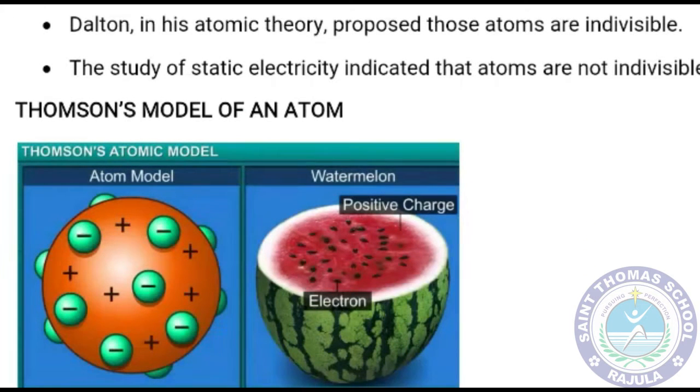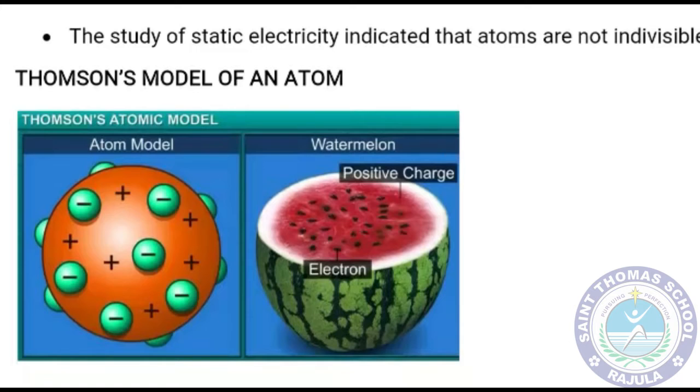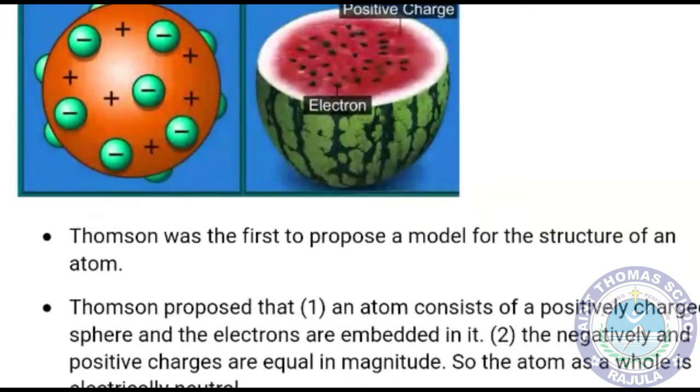Now, one of our scientists named Thomson, he gave a model of atom. According to Thomson's atomic model, he compared the atom with the structure of a watermelon. How, in a watermelon, inside there is a red part, and in that black seeds are embedded. So he compared that the atom is also like a watermelon. In the inner part of the watermelon, the reddish part is known as the positive charge. The positive charge is spread all over, and the negative charge, that is electrons, are embedded in that positive charge. So Thomson was the first to propose a model for the structure of an atom.